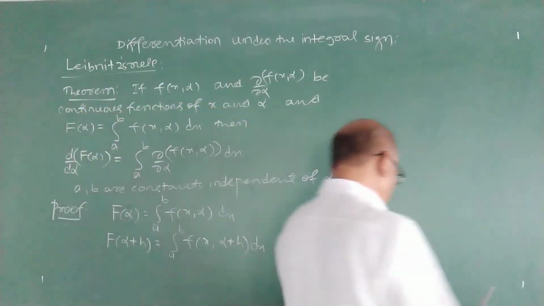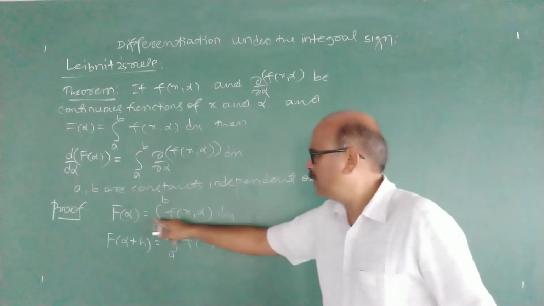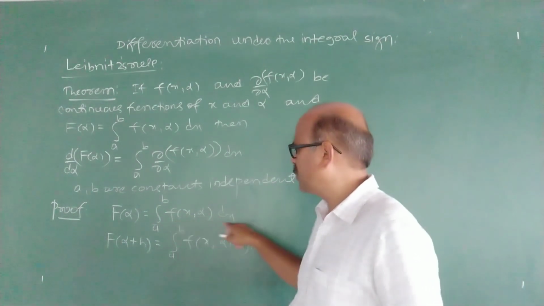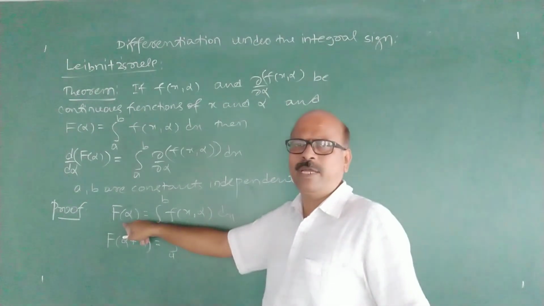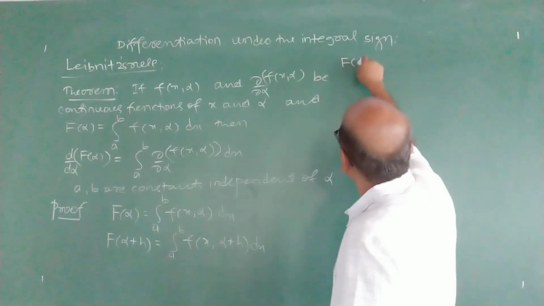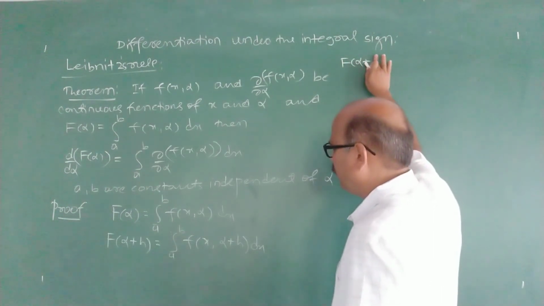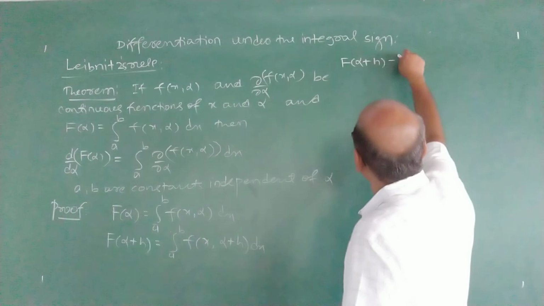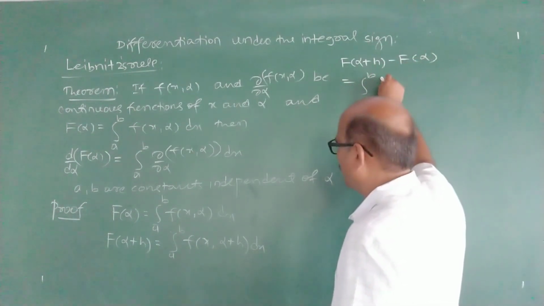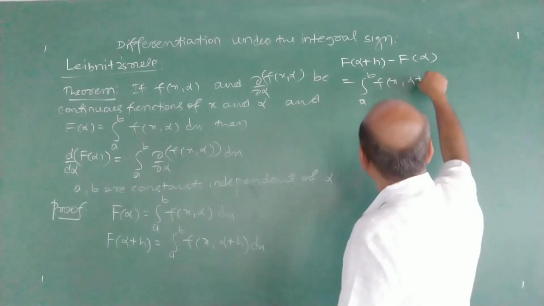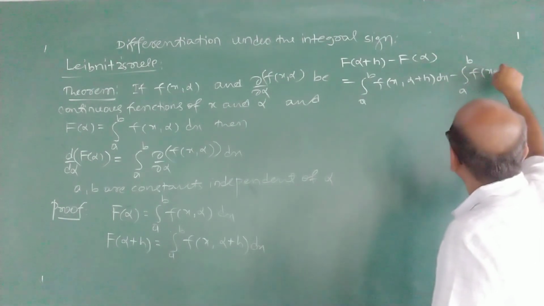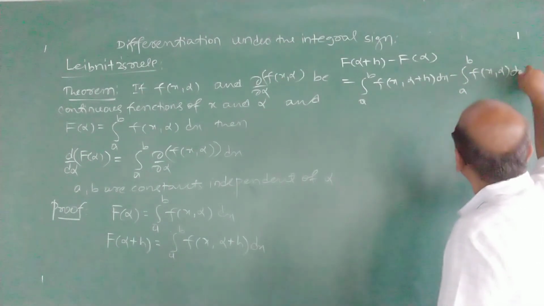Follow this one. We have denoted this integral a to b f of x alpha dx, it is a function of alpha, by F of alpha. So F of alpha plus h is this.